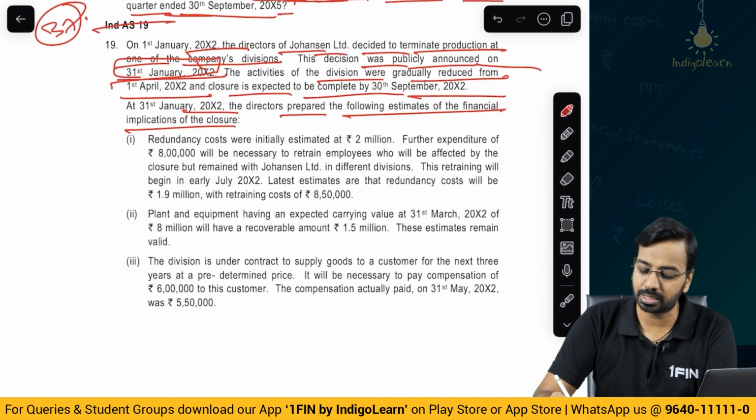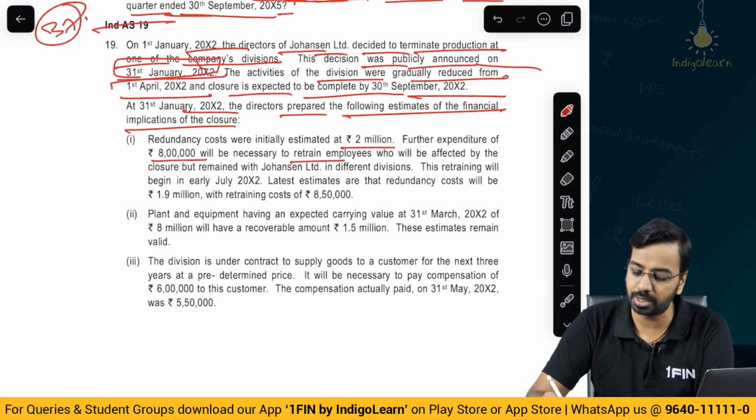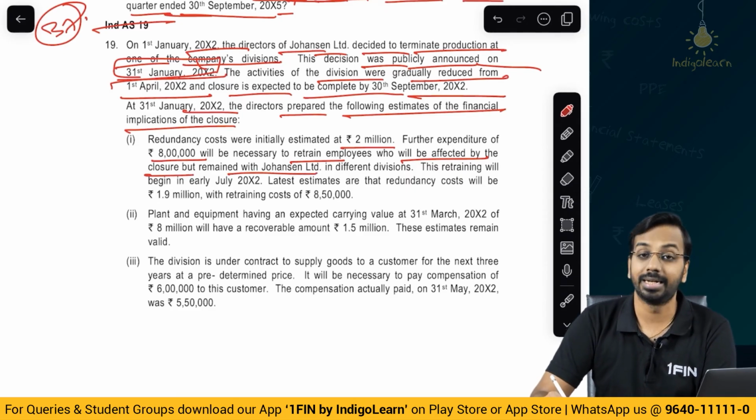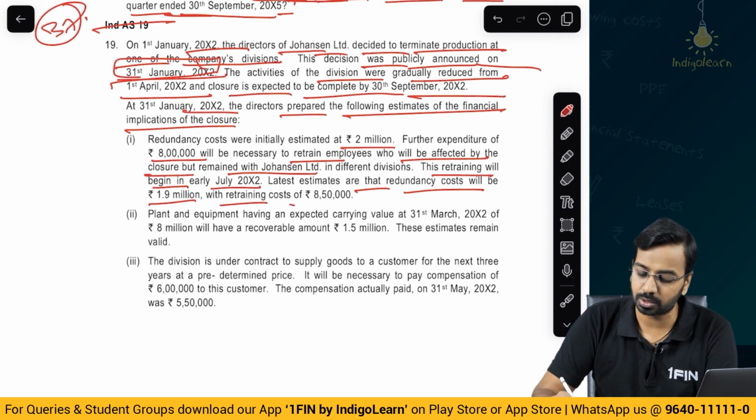Redundancy cost initially estimated at 2 million. Further expenditure of 8 lakh will be necessary to retrain the employees who will be affected by the closure but remain with Johansson in different divisions. These retraining will begin in early year 2. Latest estimates are that the redundancy cost will be 1.9 with retraining cost of 8.5.